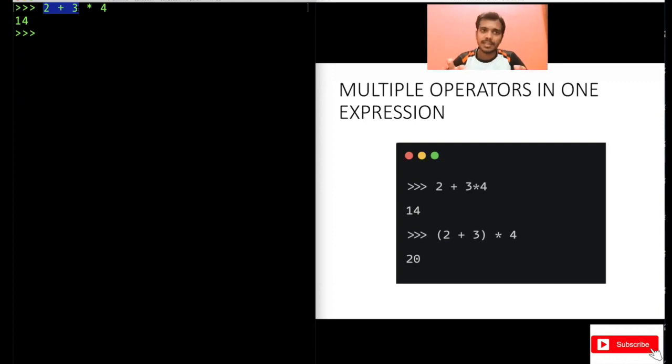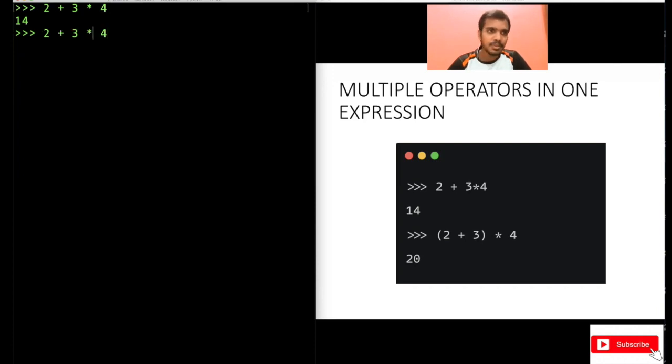If you remember, you would have studied this maths in your school also, but there is a precedence here, like there is a preference for which operation will get executed first. If you have multiple operators like multiplication, subtraction, division, then one of these will get executed first. There is a rule on that. I will talk about this rule, what is the precedence of these operators, in some different video. But of course, remember that you can use multiple operators in one expression.